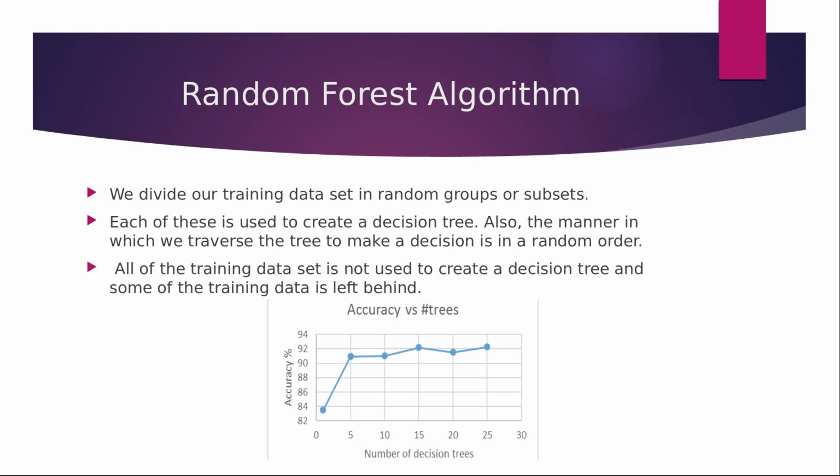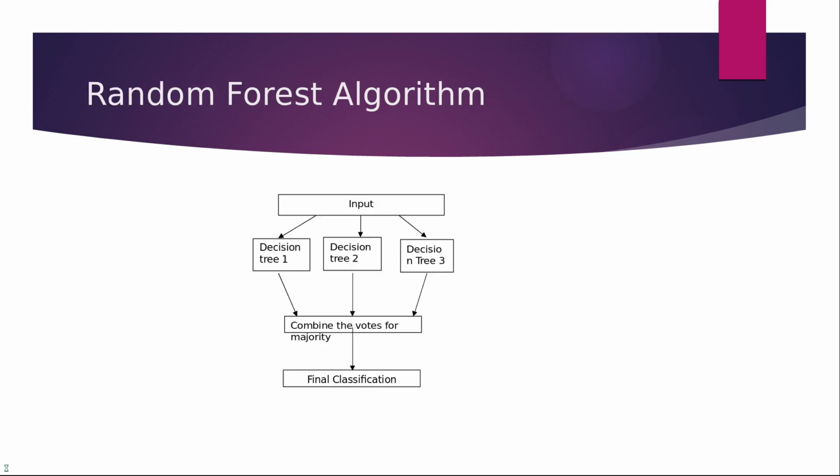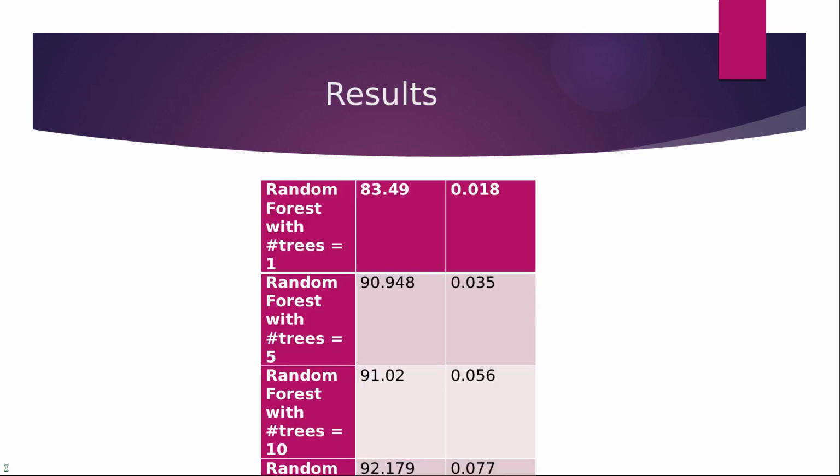This is because as we increase the number of decision trees, the chances of classifying an email as spam or ham accurately increases. This is basically how the algorithm works. First there is the input stage, then using the input, which is basically the training data, we make different decision trees. Here there are 3 decision trees. Then we combine the votes for majority, that is how these decision trees have classified the email as spam or ham, and then based on the majority we get a final classification for that specific email.